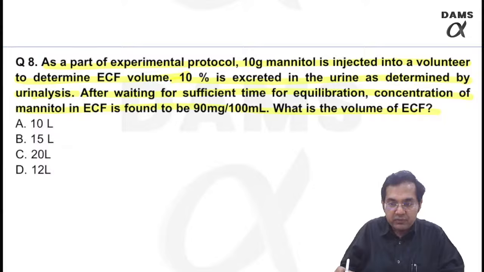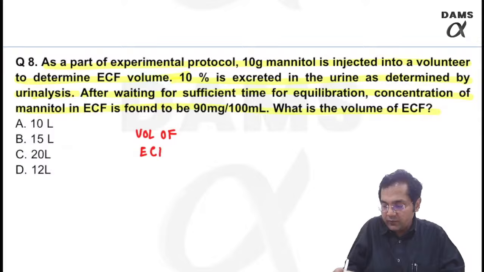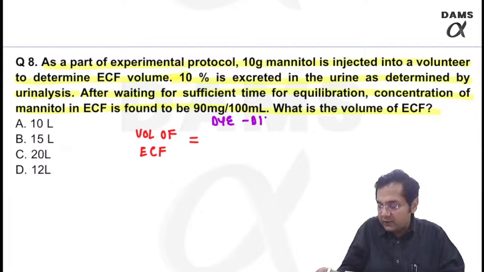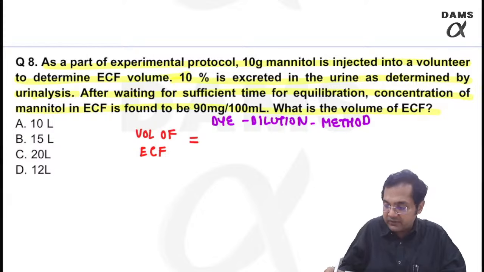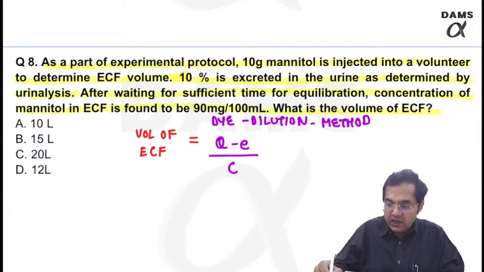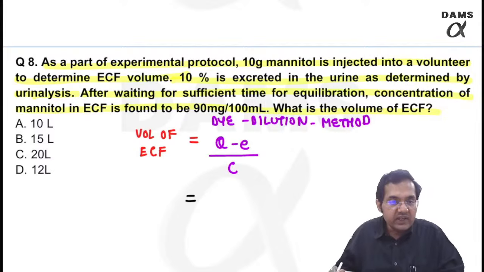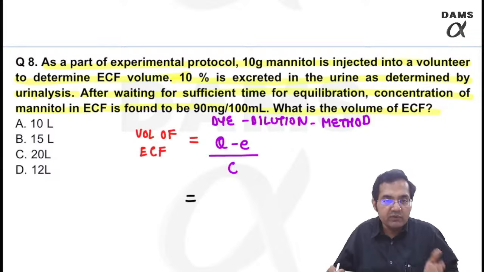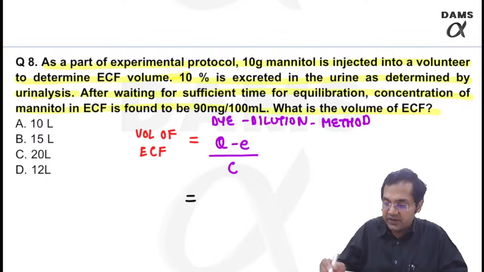Can you solve this for me? Yes. This is based on, yes, dye dilution method or principle. Yes, I can see some correct answers. Q minus E upon C. What is Q? The amount of dye injected. What is E? Any amount of dye which is excreted. What is C? Concentration given. Let's find out the answer.